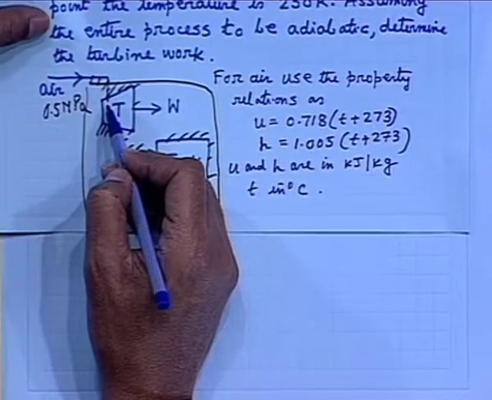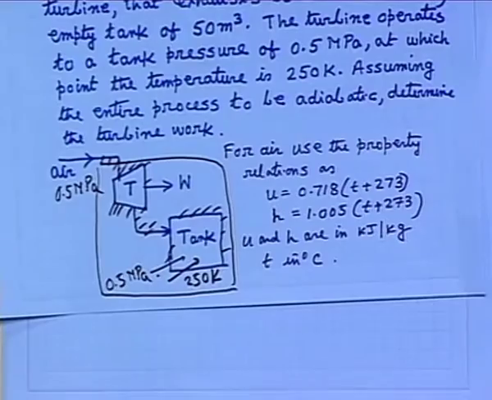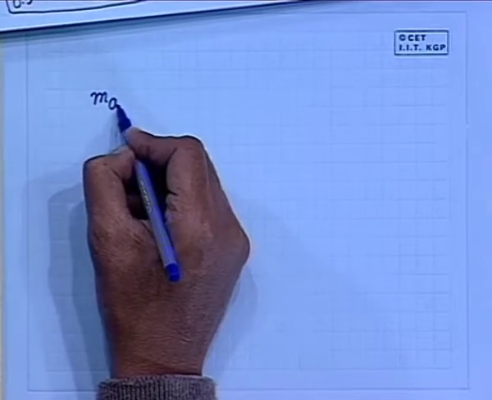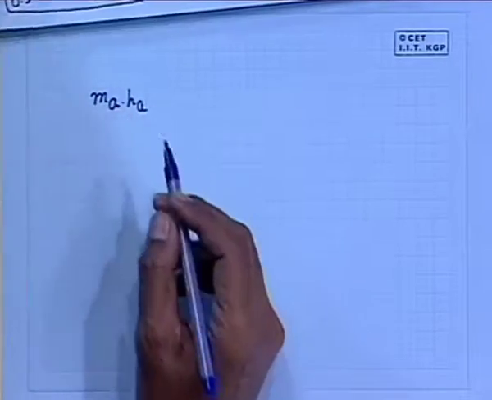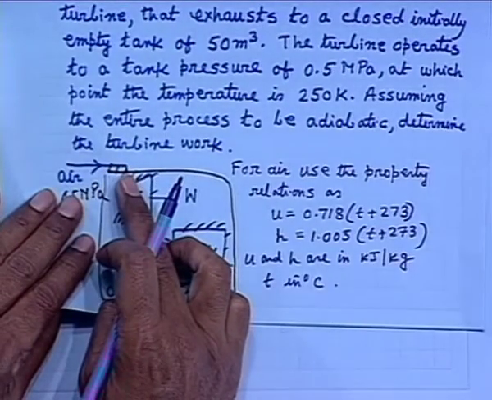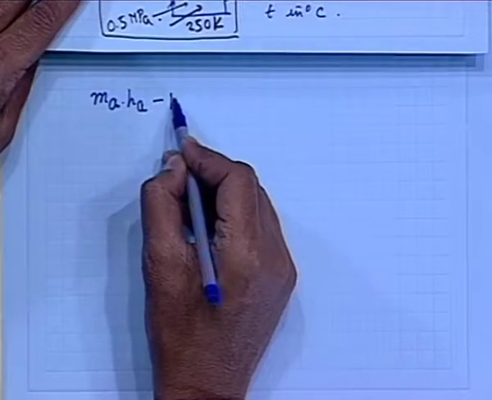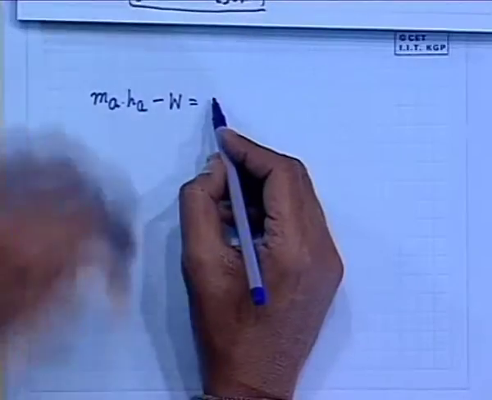That is the inflow. Now, it is a definite process over a finite time, similar, that means the mass of air which has come in, the enthalpy of air, that is the mass coming in, energy coming in, minus the work done W of the control volume, will be equal to what?